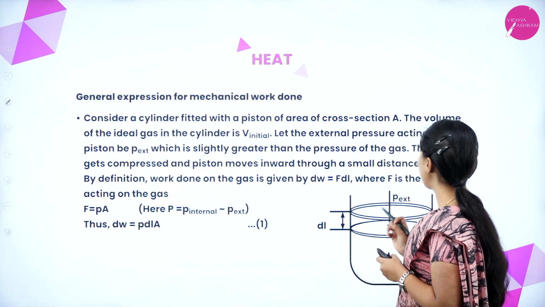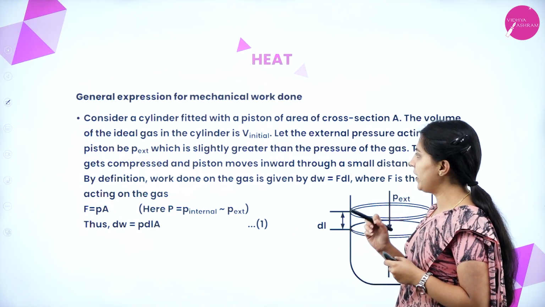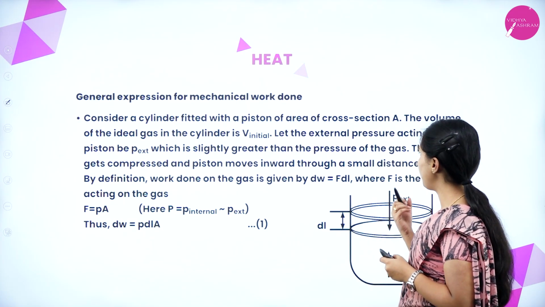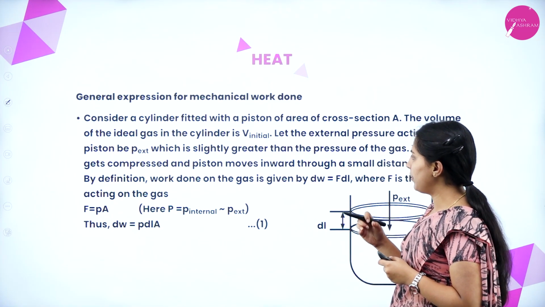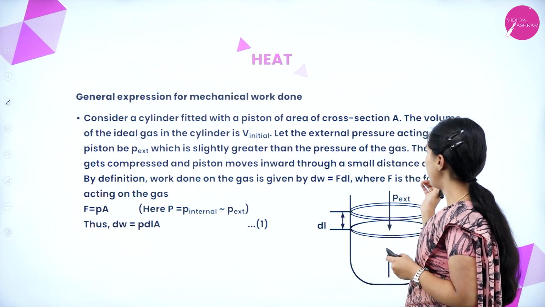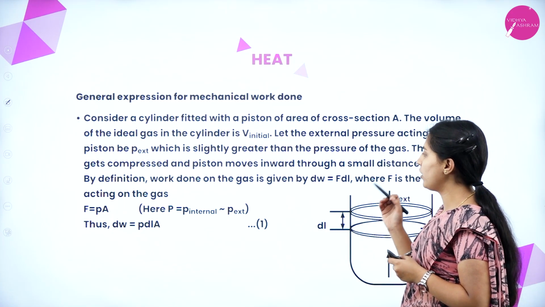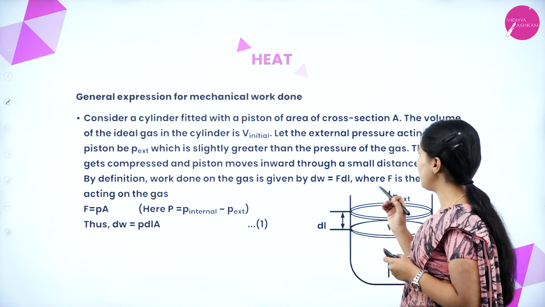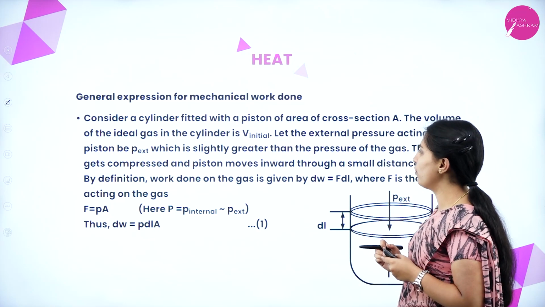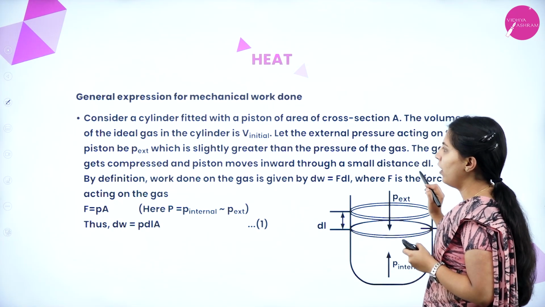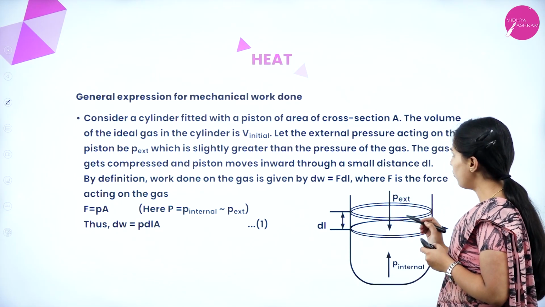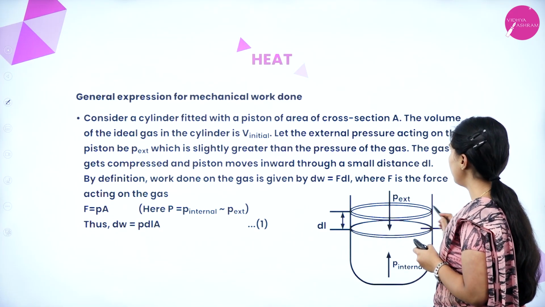Let the external pressure acting on the piston be P external, which is slightly greater than the pressure of the gas. The gas gets compressed and the piston moves inward through a small distance dl. By definition, work done on the gas is given by dW = F dl, where F is the force acting on the gas. See here, this is a cylinder fitted with a piston. What they are telling is, it has a cross section A.